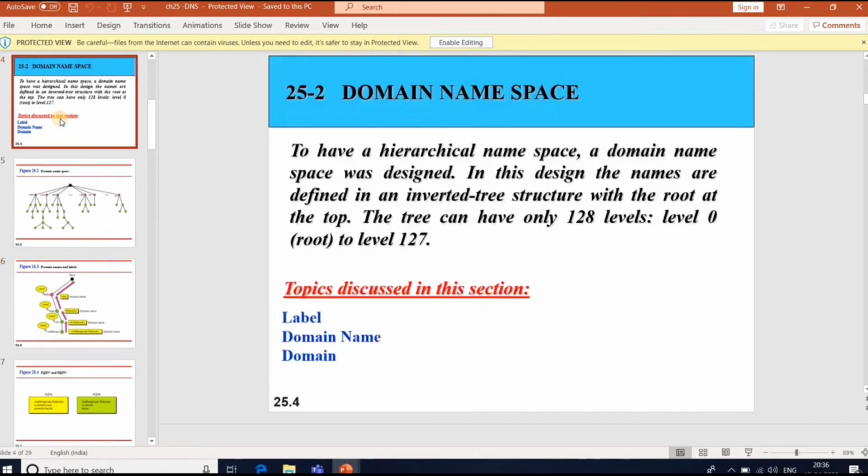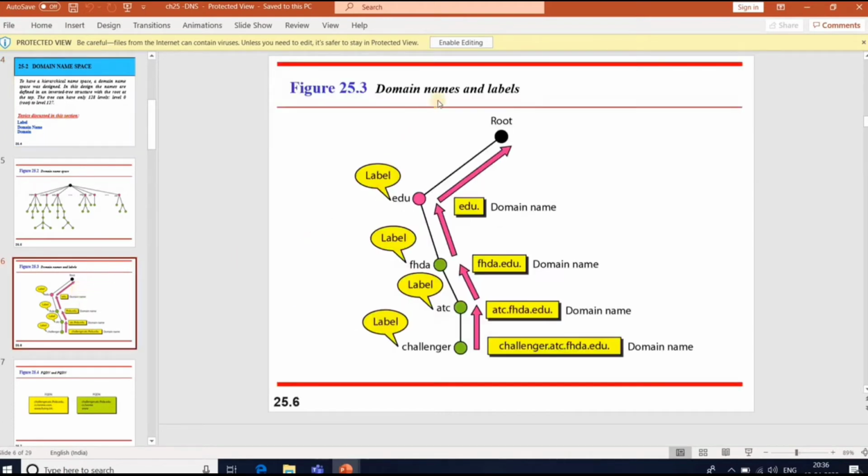Third one, domain. A domain is a subtree of the domain name space. The name of a domain is the domain name of the node at the top of the subtree. So you can see the examples here: domain names and labels. You can see the root, edu.